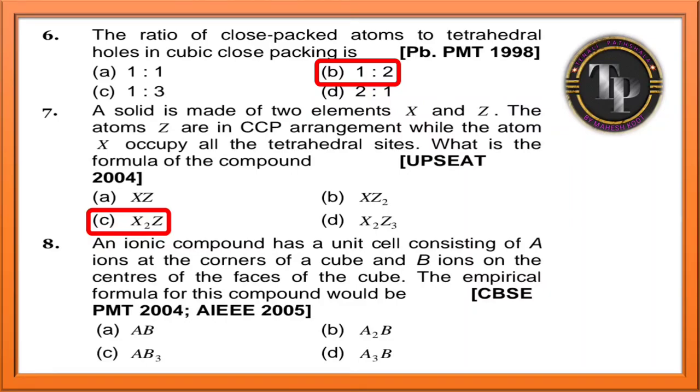What about B? B ions are at the center of the face of the cube. You know how many faces are there? 6 faces. What is the percentage of the face? 1/2. 6 into 1/2 will get 3. So 1A, 3B we will get. 1A, 3B is there in option C. AB3 is the correct answer for this question.